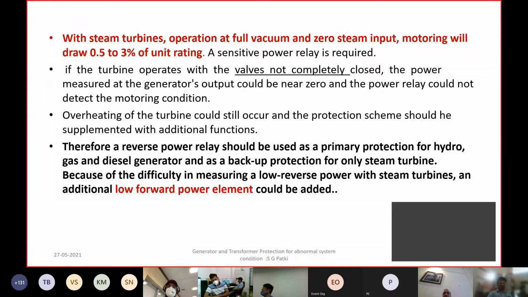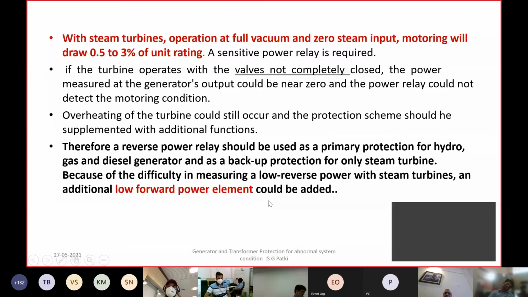It can also happen to the hydro inlet valves. So you continue to get a small quantity of prime mover power, which results in continued operation at low power. So these are all the conditions where we need action from low forward power or the reverse power.